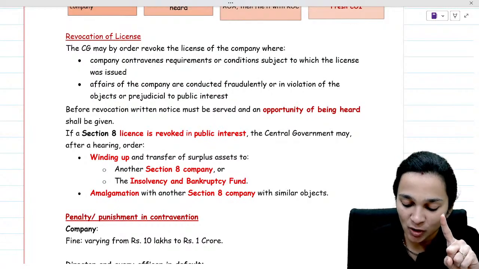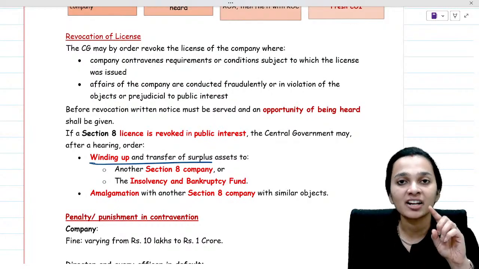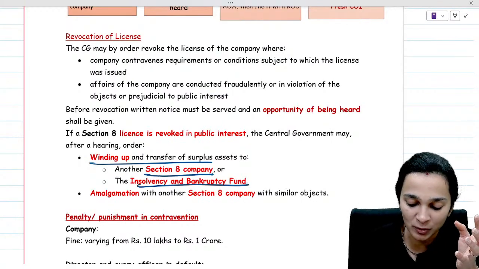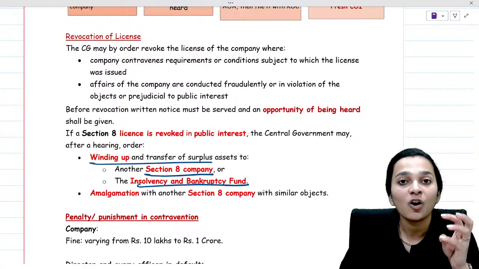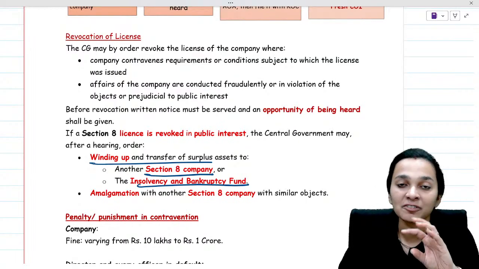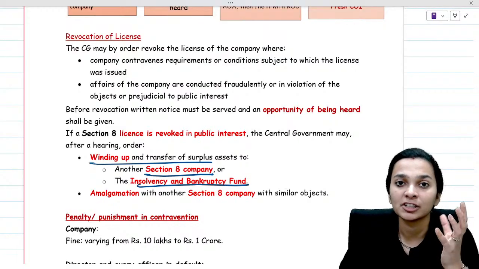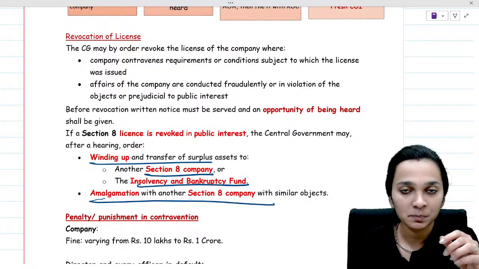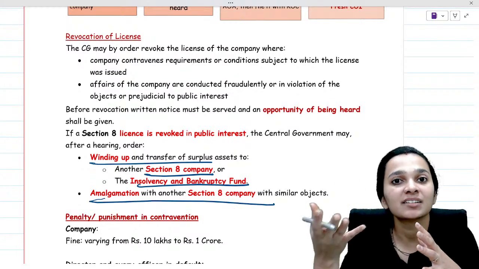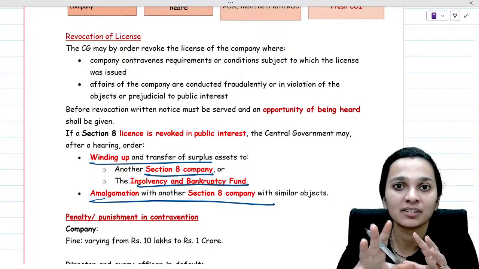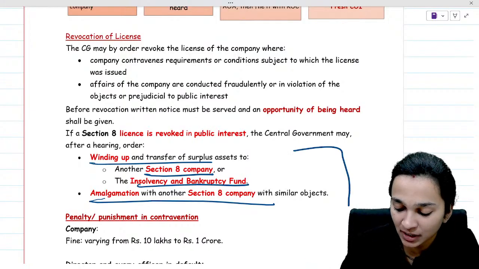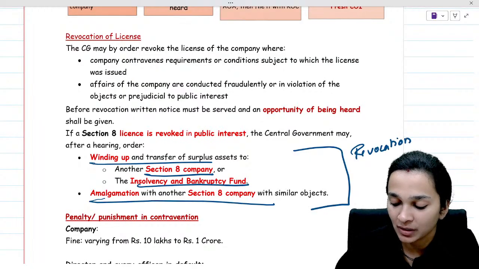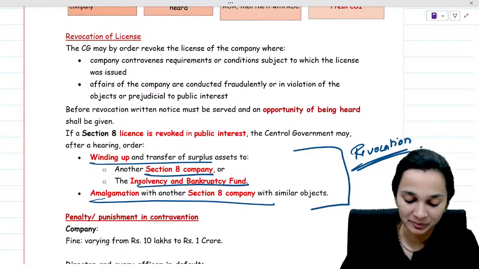One is they can order winding up of the company and transfer all the surplus assets to any other Section 8 company or the insolvency and bankruptcy fund. Or convert the company into a public or private company and change its name. Or amalgamate the company, that is, merge this company with another Section 8 company which has similar objectives. So these are the things which can be done upon revocation of the license of a Section 8 company.